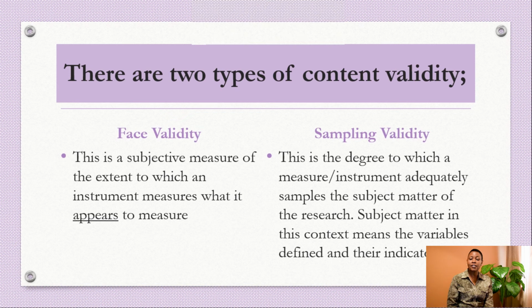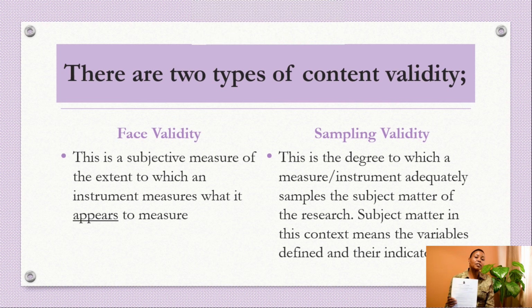Let's look at a questionnaire like a test. By looking at this test, does it appear to be a university test? When we go to sampling, using the same example, we will be asking ourselves, has this test sampled the course outline or the syllabus of this particular course unit?